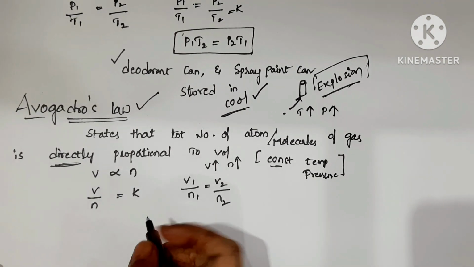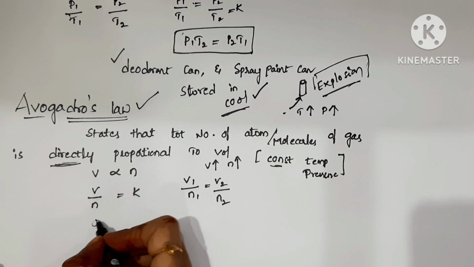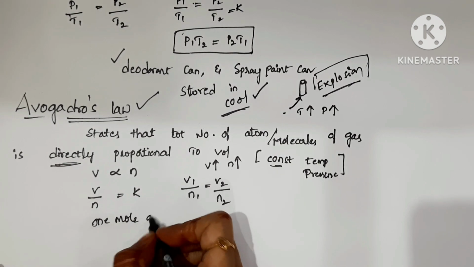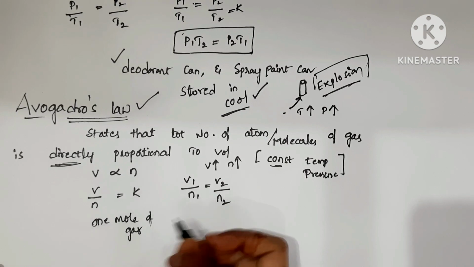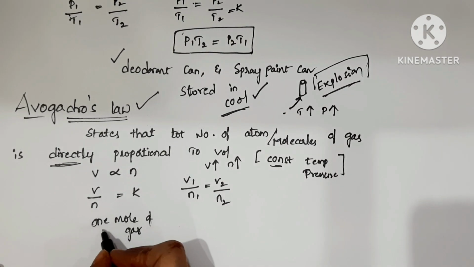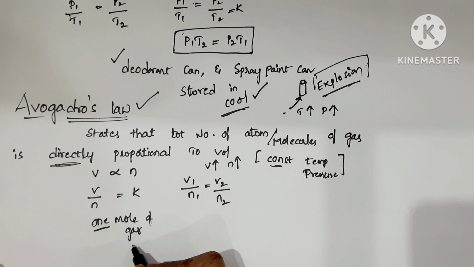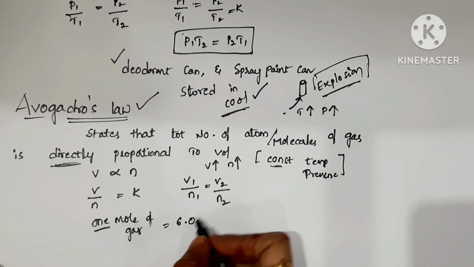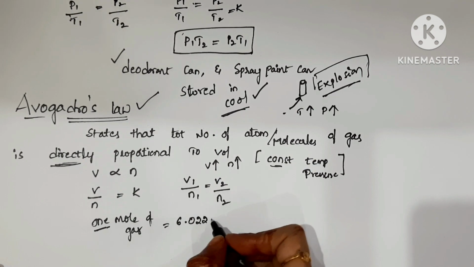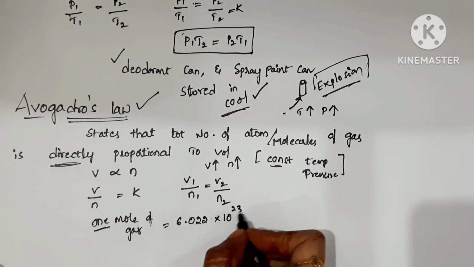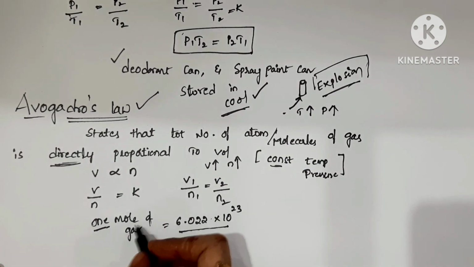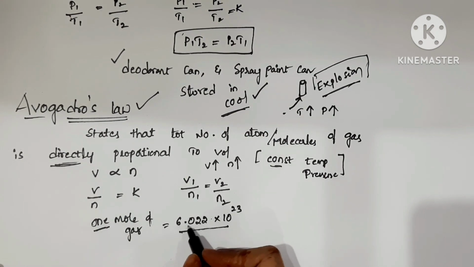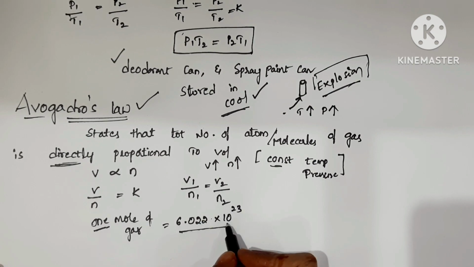Number of molecules in 1 mole of gas. The number of molecules present in 1 mole of gas is 6.022 times 10 to the power of 23.